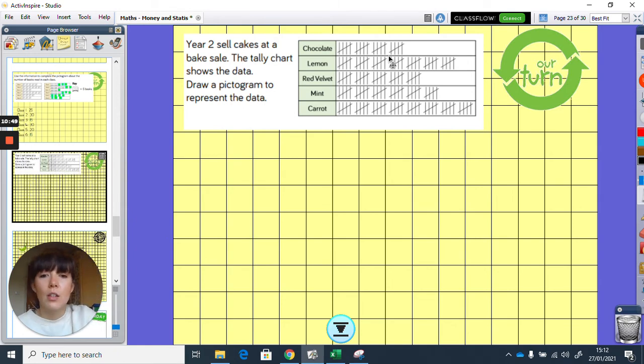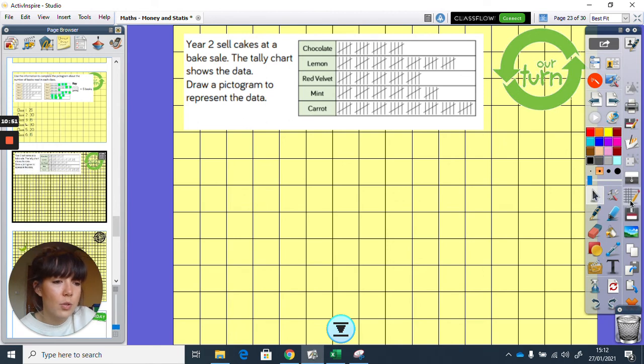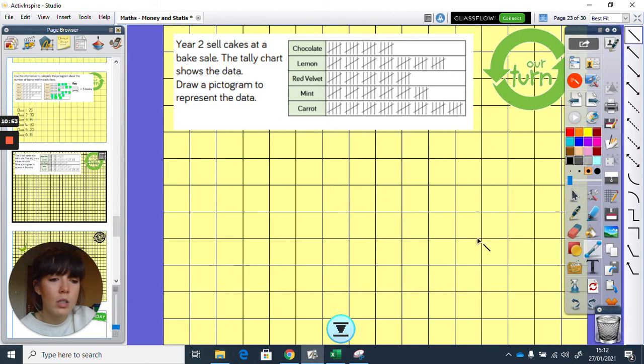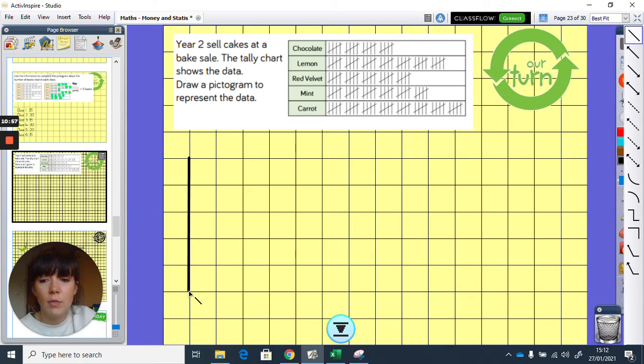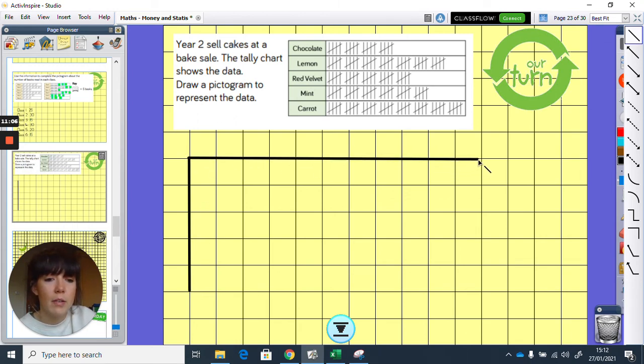Okay, so you're going to need to draw a table. 1, 2, 3, 4, 5. 1, 2, 3, 4, 5. This is where squared paper really comes in helpful, okay? And obviously we don't all have squared paper at home. I mean, I don't have any squared paper at home. So you just might have to make do with lined paper or just plain paper, but I'm sure you'll be fine.